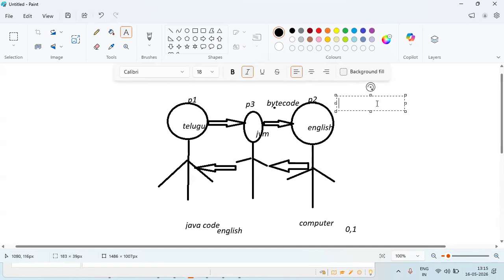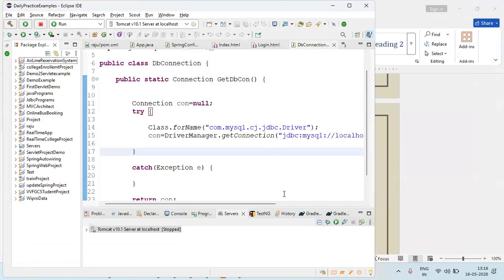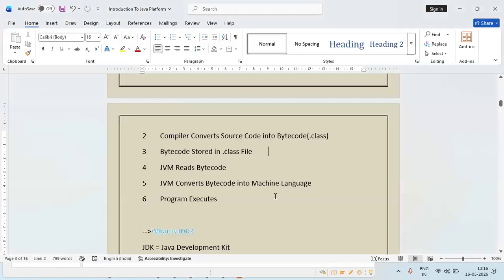Person two, person three, this is common for person four, like this. You understand, right? JVM is a translator. With the help of the JIT compiler and the interpreter, the translator takes the input from Telugu and converts it to English, and at the same time takes the reply from English person two and updates person one. Finally, we are getting the output. Okay, this is the process. Try to understand this.